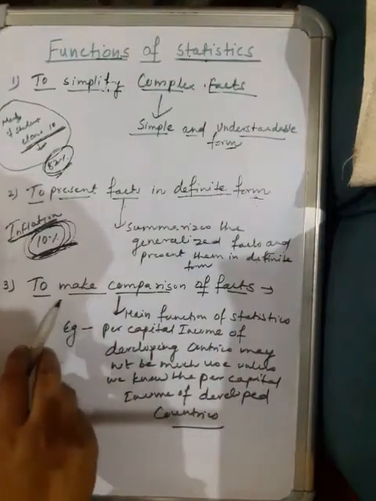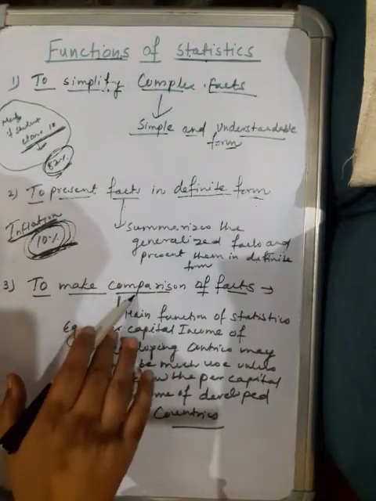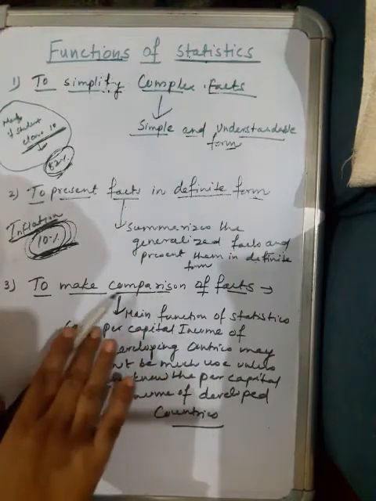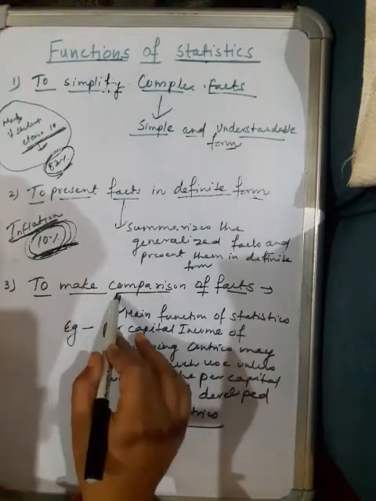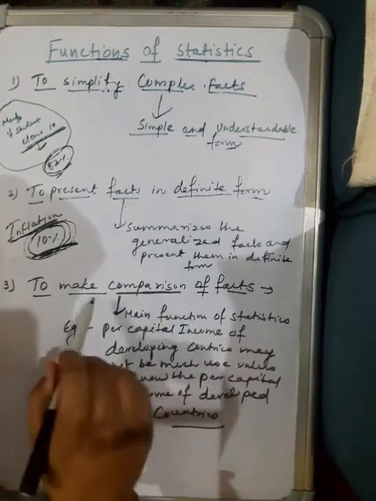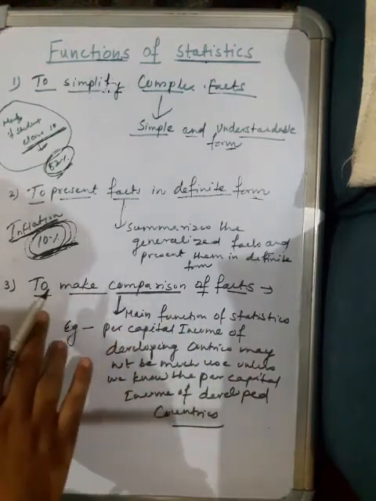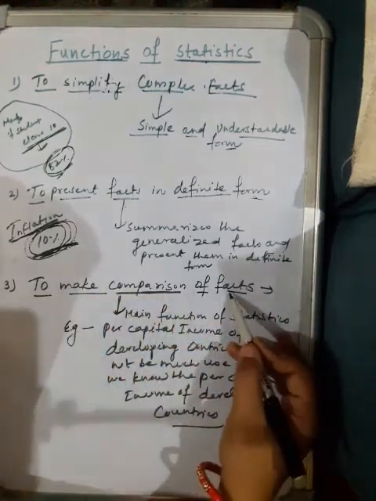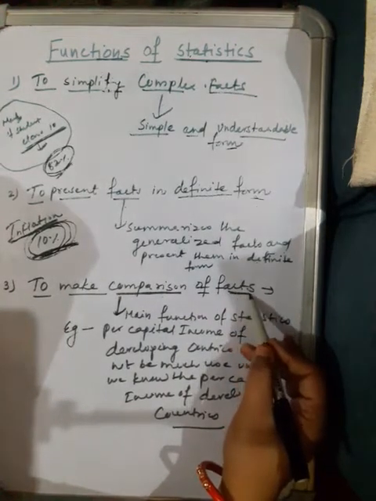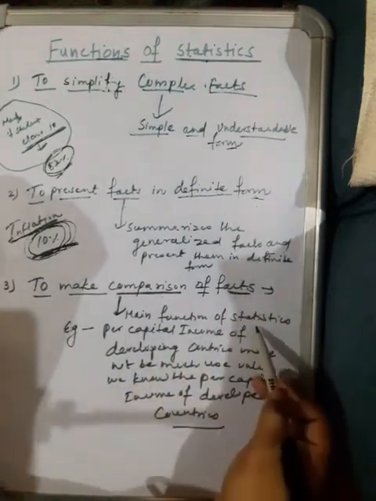Students, for comparison of data, we need to know the actual facts in terms of numerical facts, and that is the main function of statistics.